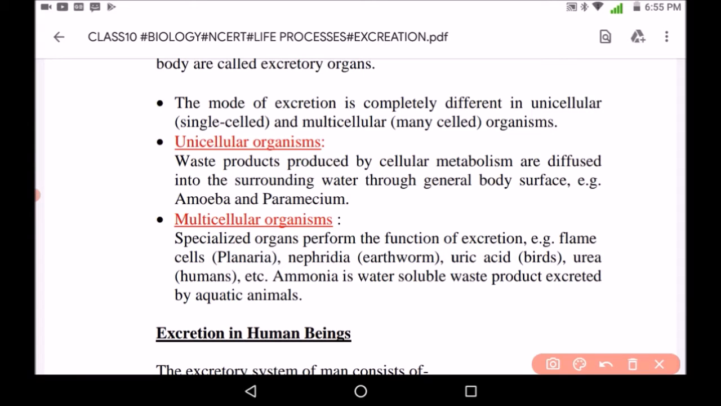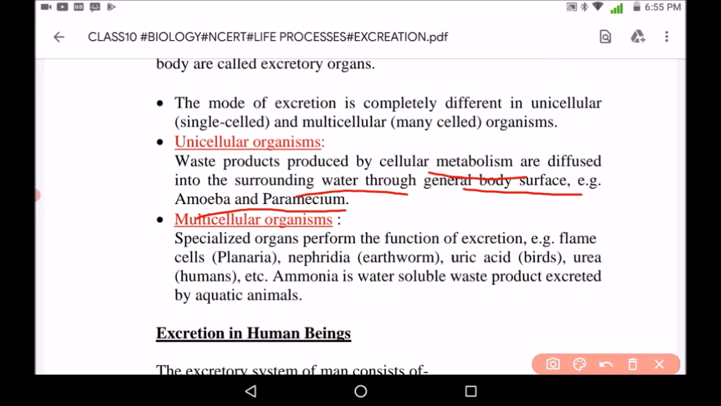Waste products produced by cellular metabolism are diffused into the surrounding water through the general body surface. Examples are amoeba and paramecium. Amoeba and paramecium, as we all know, are unicellular organisms. So all the metabolic waste is removed from the body through the general body surface.